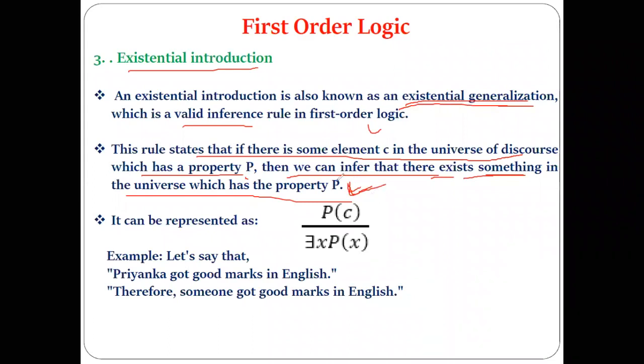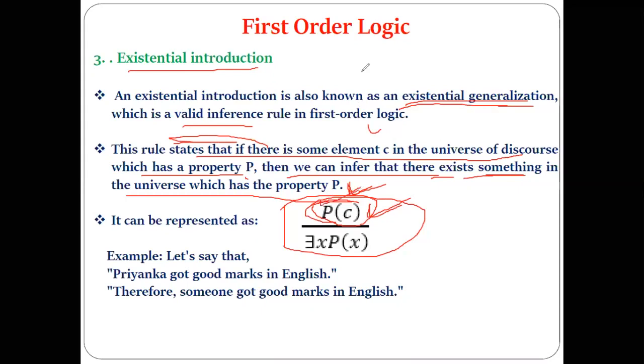Now the same thing we have written. If this information is given, it is nothing but the meaning of this part. This rule said that if there is some element C in the universe of discourse which has a property P, it is written like this. We have written it in logical form: if there is some element C in the universe of discourse which has a property P, this is written as P(C), correct?